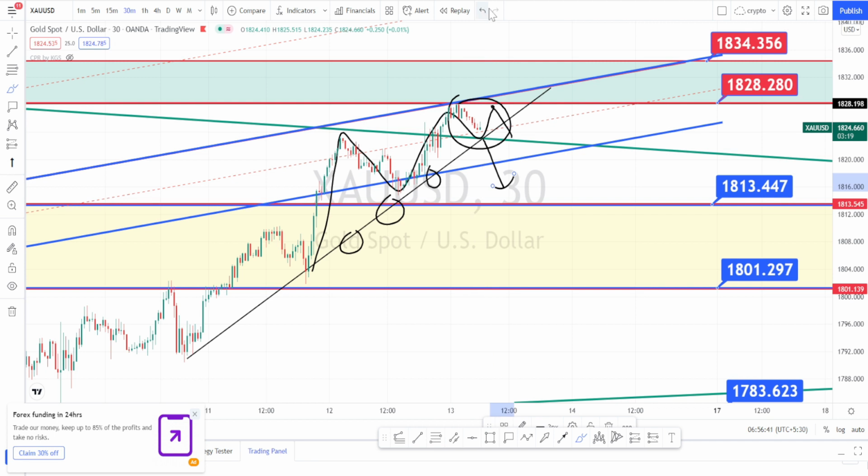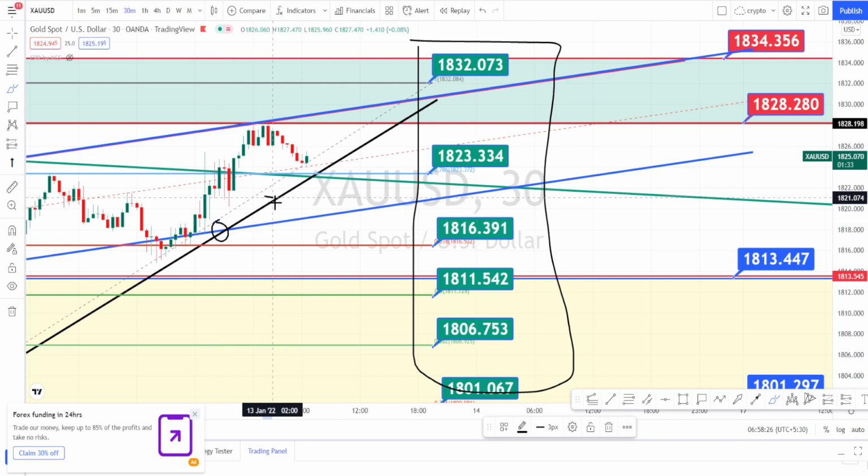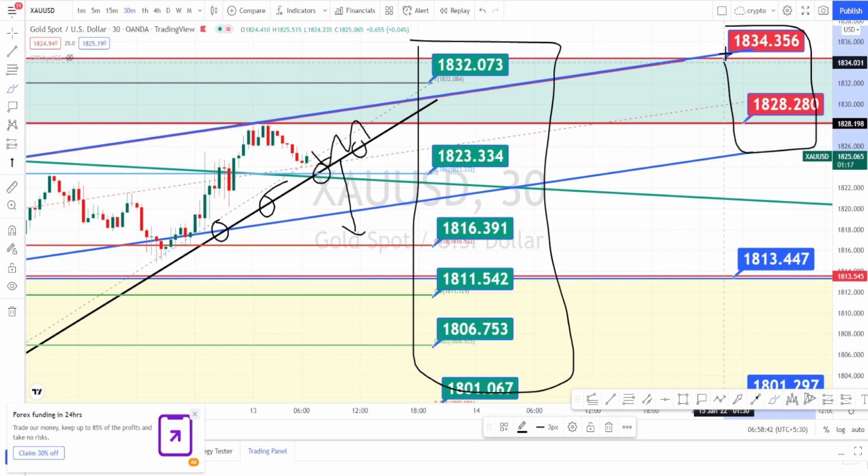Let us mark the support and resistance levels. So these green color levels are the support and resistance levels in 30 minutes time frame. Currently the market is taking support on this bullish trend line. Wait for it to break this support line, then go on a bearish side trade. And if the market takes support and goes on a bullish side, again we have the higher time frame resistance level over here. It has to break this area of resistance to go on a bullish side.